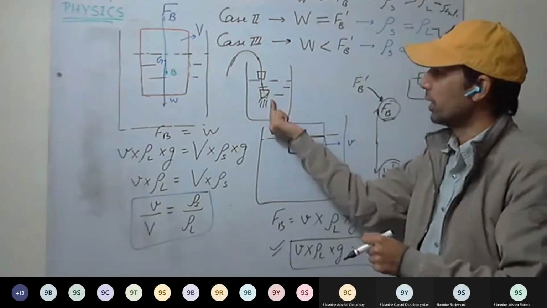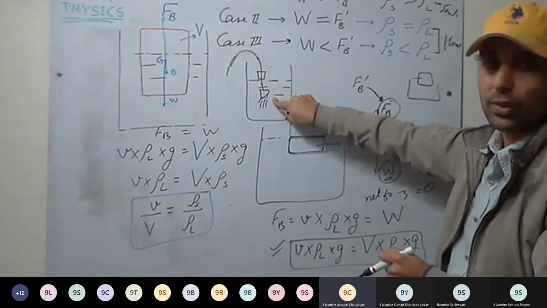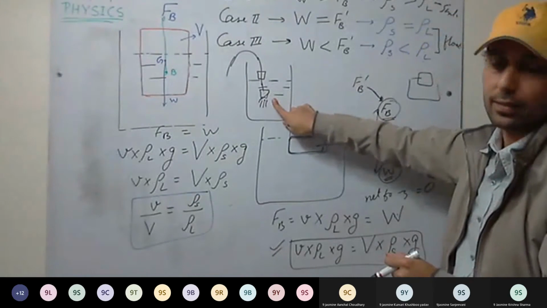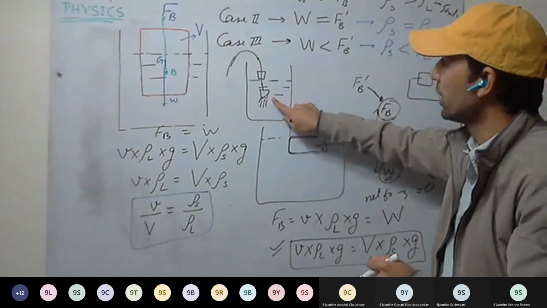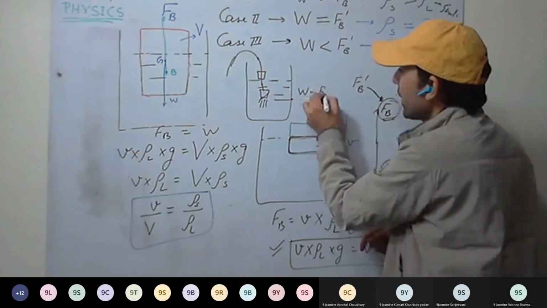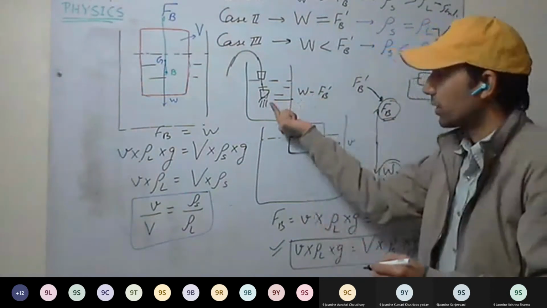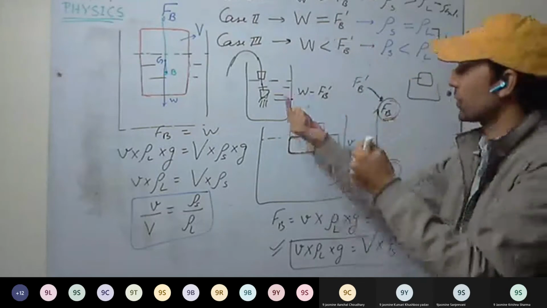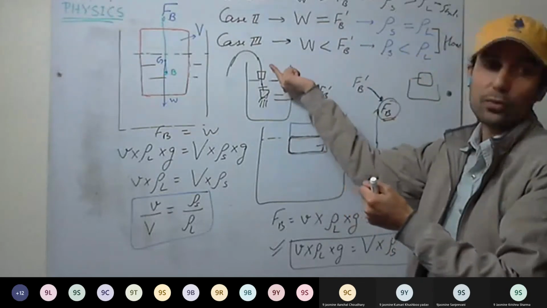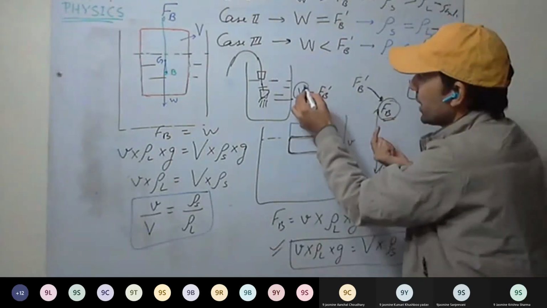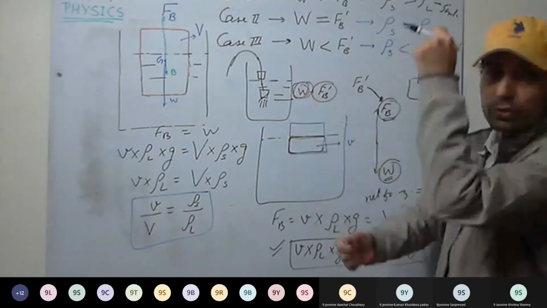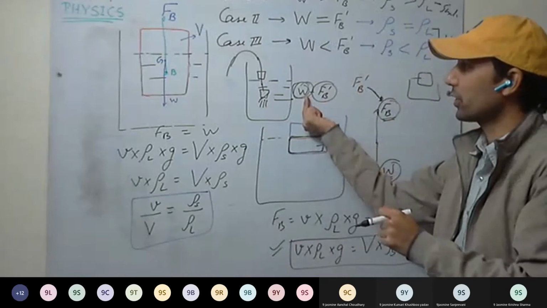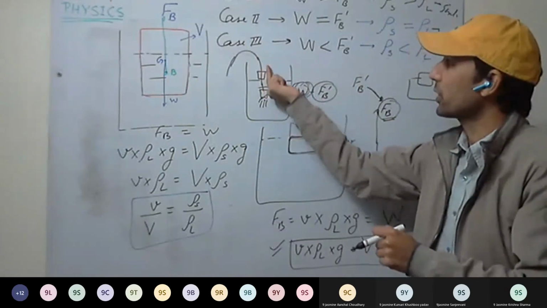Have you understood this one? So here, when the bucket is inside the water, the net force is less. The net force will be W minus FB dash. So the net downward force decreases. Therefore, you have to apply less force. But as it comes out of the water, only weight is there, no more buoyant force. So you have to apply force more than the weight of the bucket and water to take it out.